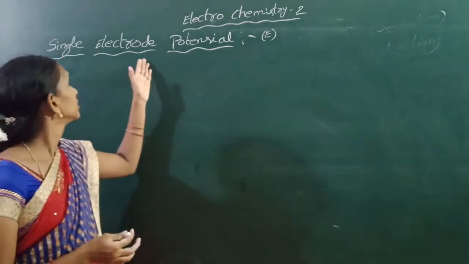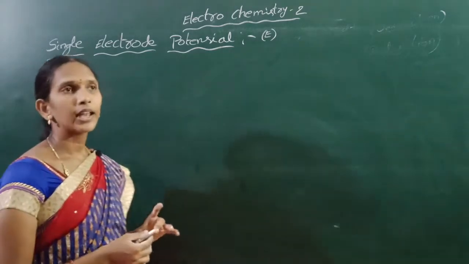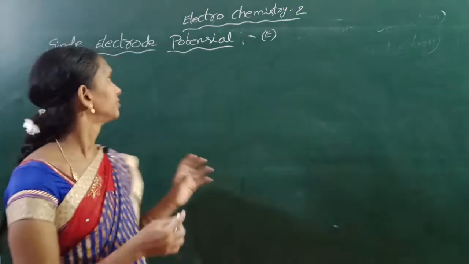The single electrode potential is taken in an electrochemical cell.